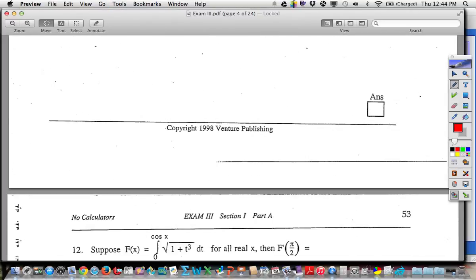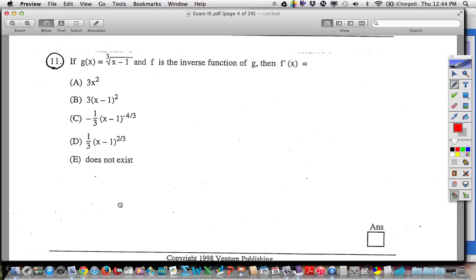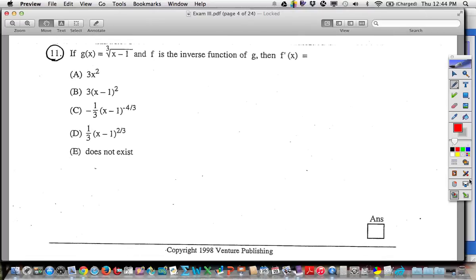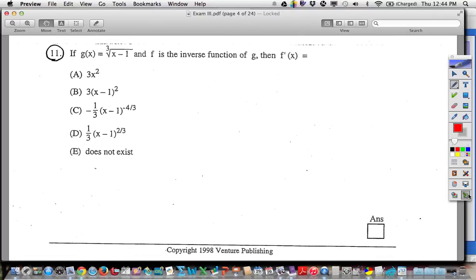All right, let's talk about 11, then we'll go to 23. Now, inverse functions. These always are tricky ones because they're ones we don't see very often. When we talked about inverse, now inverse doesn't mean reciprocal. That's important you understand that, right? That's the multiplicative inverse. That's what we're talking about here. We're talking function inverse, when you interchange the x and the y.